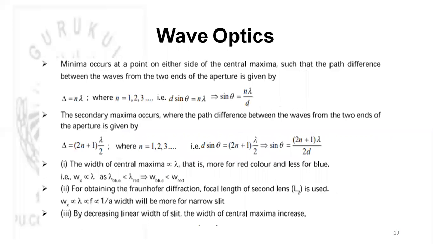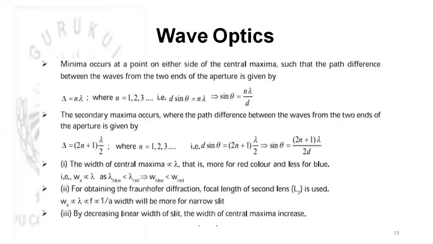This is the equation. Now minima occur at points on either side of the central maxima such that the path difference between the waves will be n lambda, or d sin theta will be equal to n lambda, and sin theta will be equal to n lambda by d. For the secondary maxima, the path difference between the waves will be delta equals (2n plus 1) lambda by 2. So sin theta equals (2n plus 1) lambda divided by 2d.